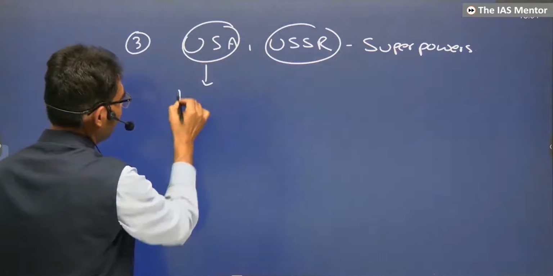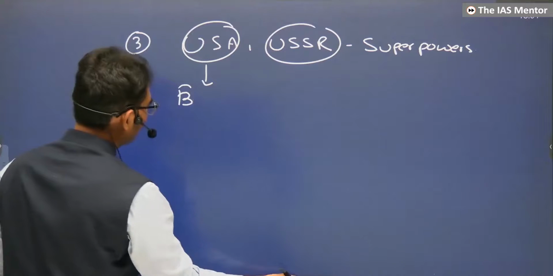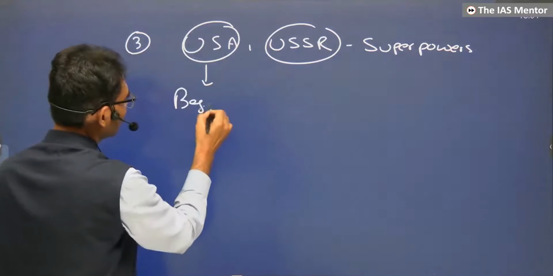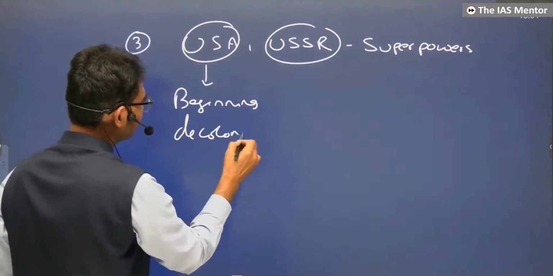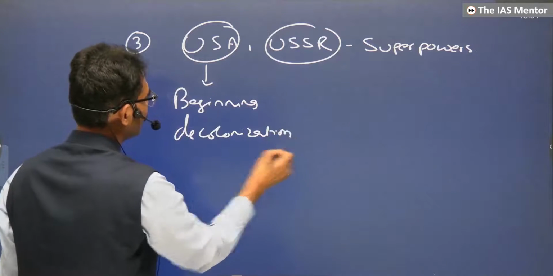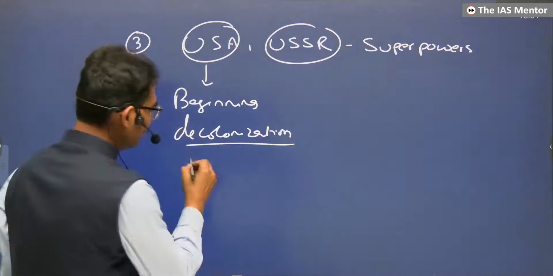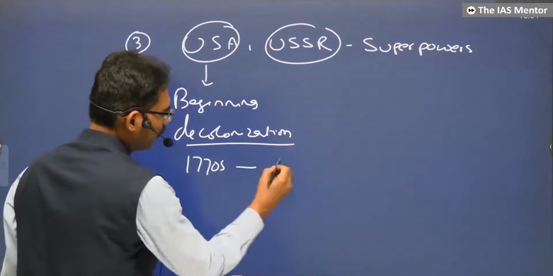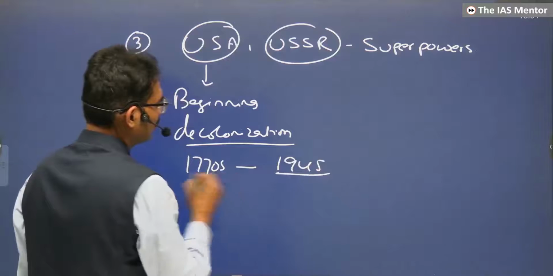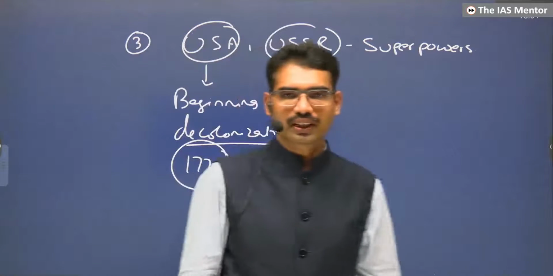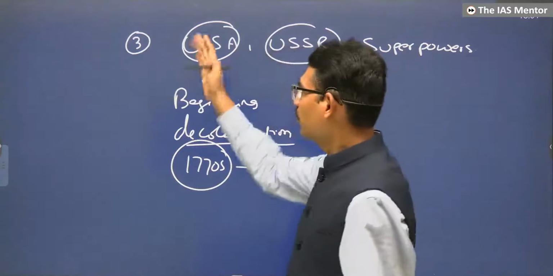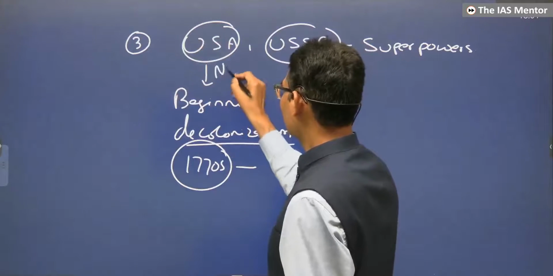The USA is considered the place where the beginning of decolonization started, in the 1770s. By 1945, it became one of the most powerful countries on earth. It was the only country which possessed nuclear power.